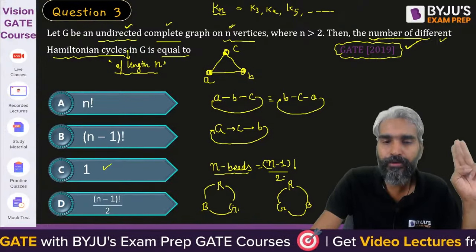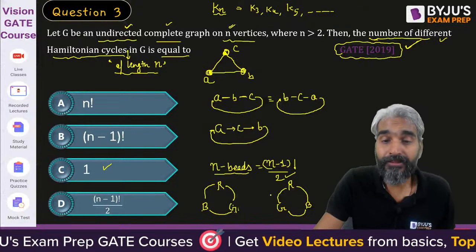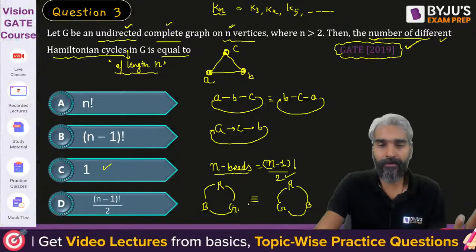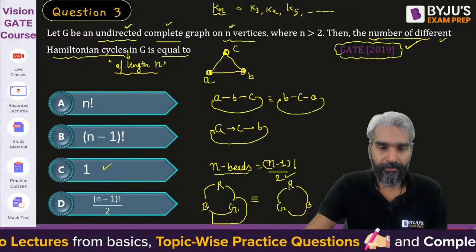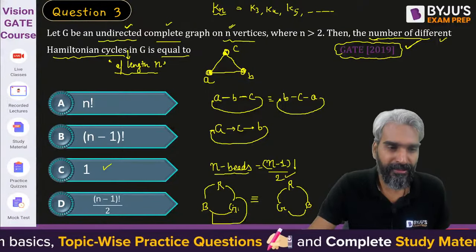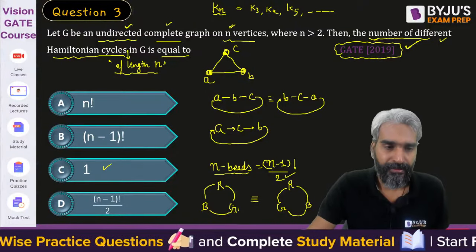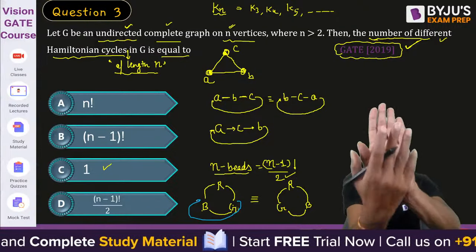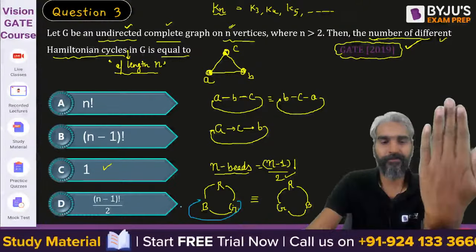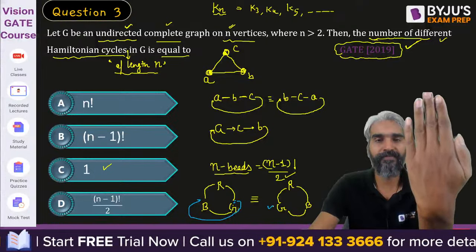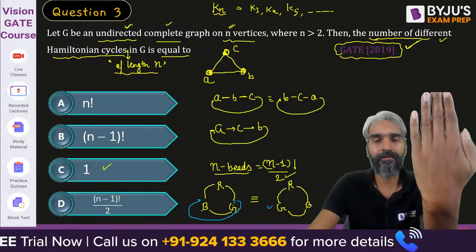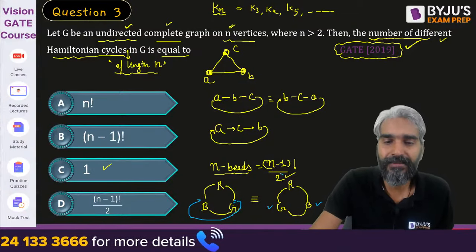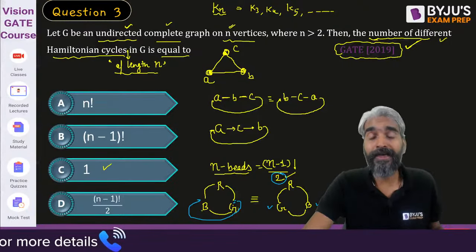Why is this divided by 2 here? These two are the same. Why? Because if these are necklaces, then you can turn the necklace around. If you just flip your necklace, then the green bead will come on the left-hand side of the red bead and the blue bead will come on the right-hand side of the red bead. So these two are the same. Because there are two patterns which are exactly the same, it has to be divided by 2.